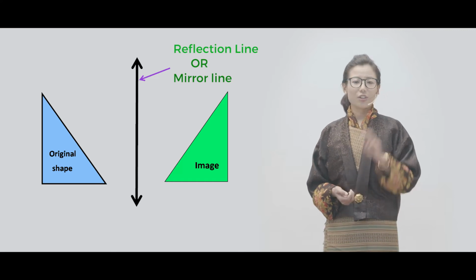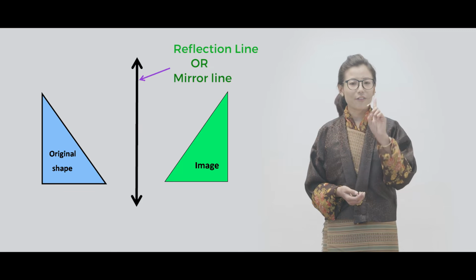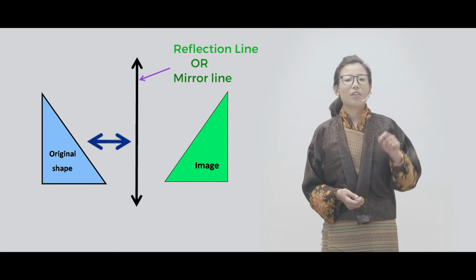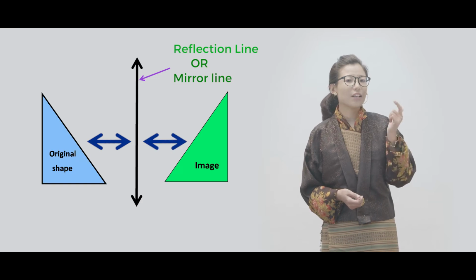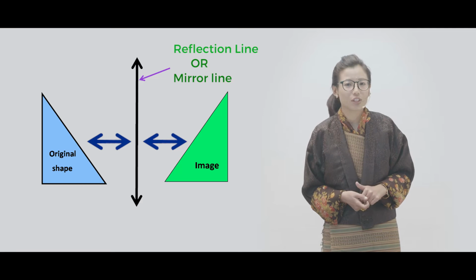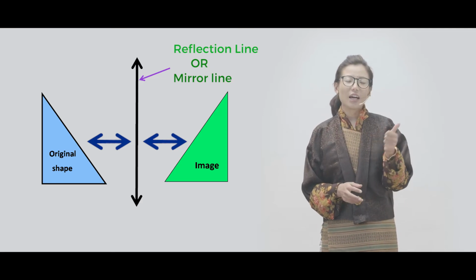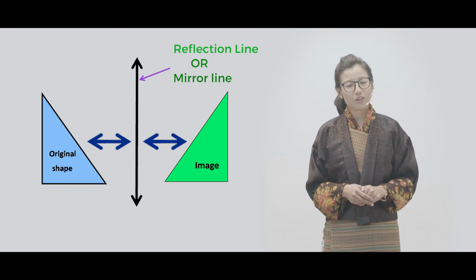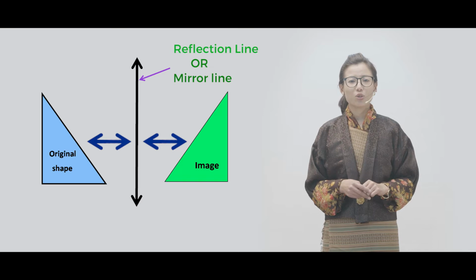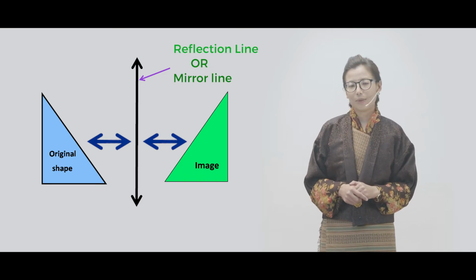Okay? There are two things that you have to remember when you reflect a shape. The first one is that both the original shape and the image will be at equal distances from the reflection line. The second point is that the size and the shape will not change. What will change is the position of the shape. So remember these two points when you are reflecting a shape.